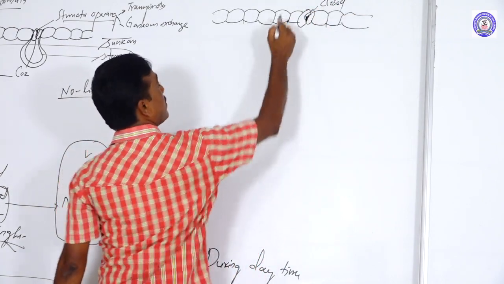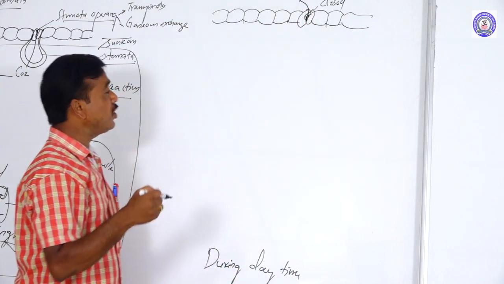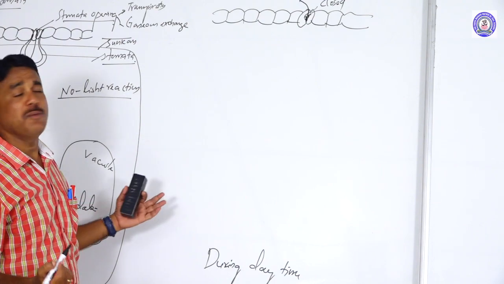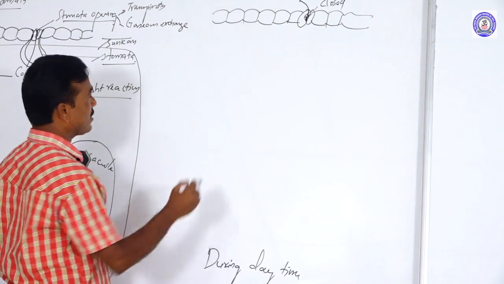If it is closed, atmospheric carbon dioxide never enters. So there is no possibility to enter, because the stomata will be closed. So what happens here?